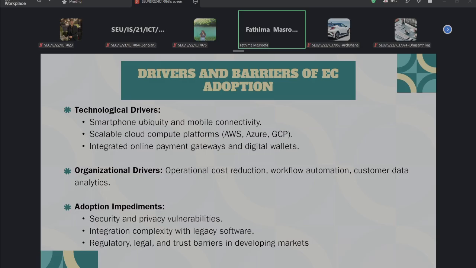And next, can you move to the other part? We are going to see a real world case study like Walmart. So this scenario we are going to discuss.